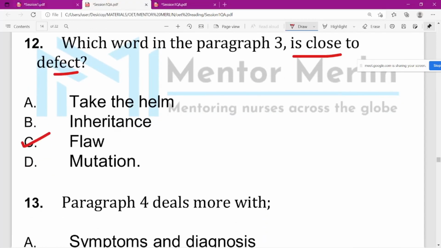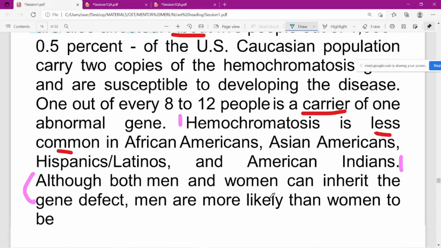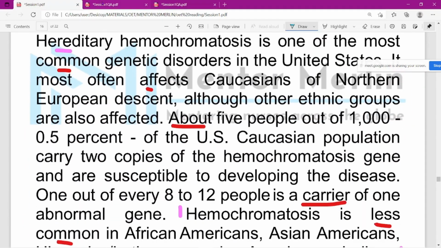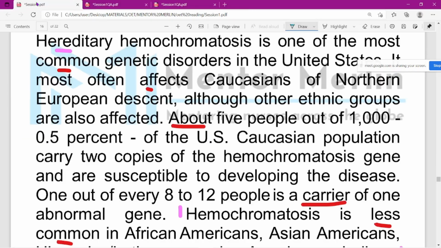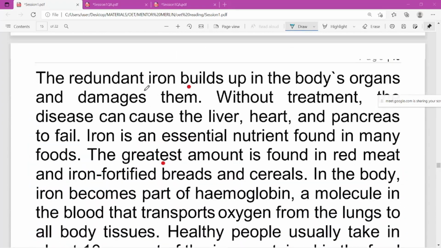But this one is mentioned in paragraph 3, no? It is one of the most common. Actually, I haven't read that. I just know the meaning, so I went with the meaning. So it will be mentioned in the first line. There are mutations also, and inheritance is also mentioned here, which means hereditary. All the meanings are already given here in paragraph 3.